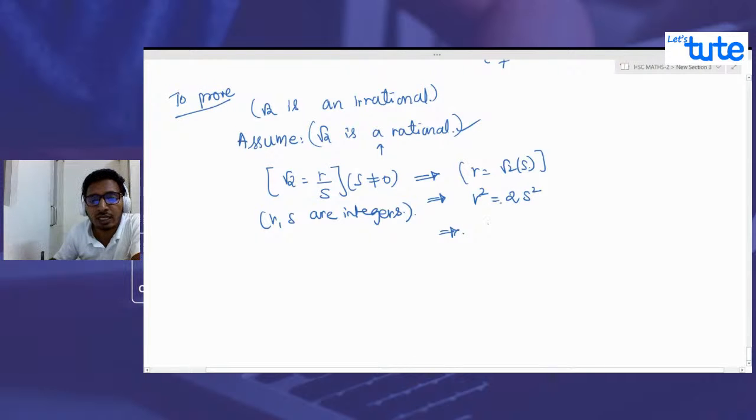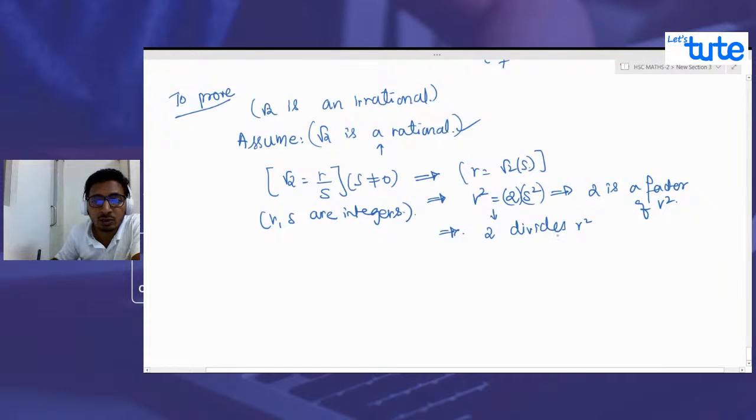Now, in this case, what do we understand? We understand that 2 divides r squared, correct? How do we say so? Because 2 is a factor of r squared. r squared is represented by 2 and s squared. So that shows 2 is a factor of r squared, correct?